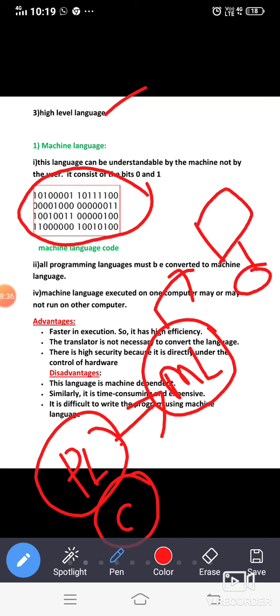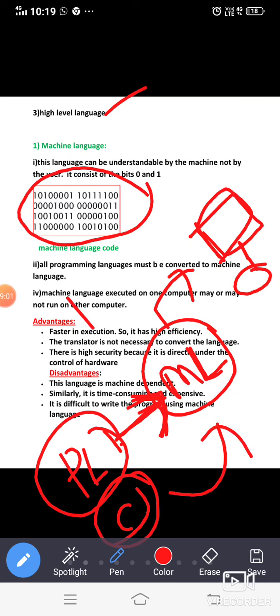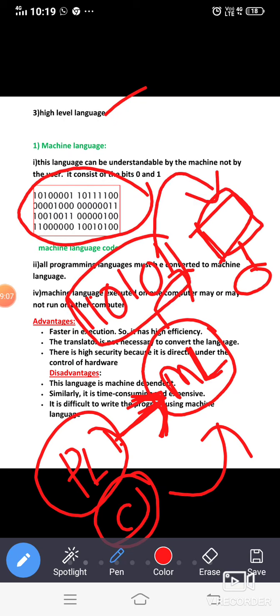Don't get confused. I already said that the computer can only understand machine-level instructions; it cannot directly understand a programming language. Of course, it can understand, but not to the most extent. So what it will do, it will convert this into the machine language so that it can be easy for the computer to understand. So a programming language like C will be converted into the machine language like ones and zeros, 1101, whatever may be the pattern. Then this can be directly understandable by the computer.